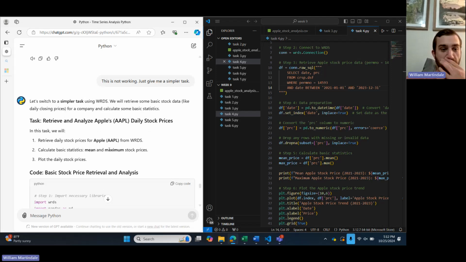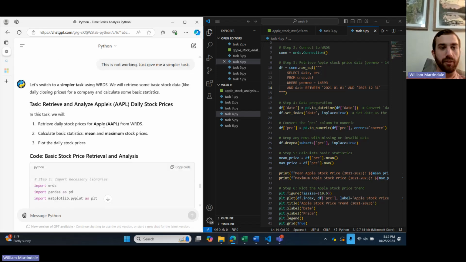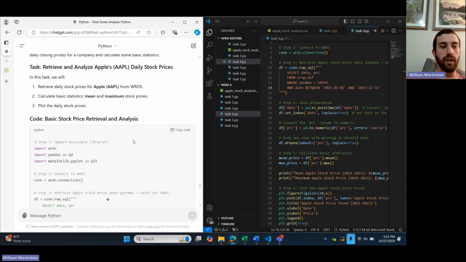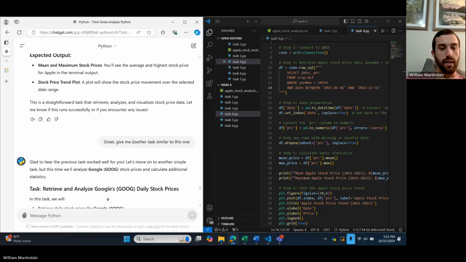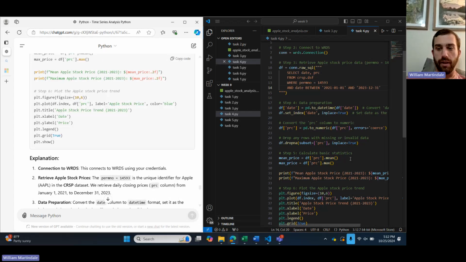And so it told me to retrieve and analyze Apple stock daily prices, along with the mean and maximum stock prices. So this is the code that it gave me. I did that. Let's go over here and run it.